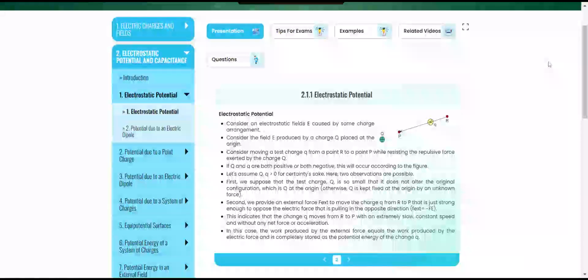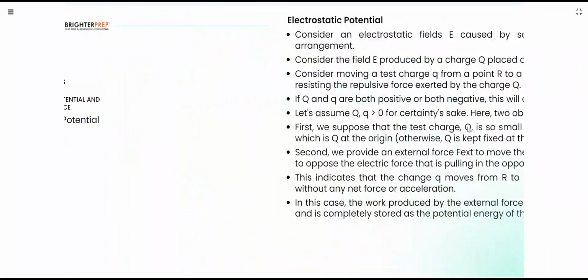Now, more about this, we have many MCQs expected from this topic, not many numericals. Before proceeding to the MCQs, we are going to discuss, do you know what is the unit for this electrostatic potential? Yes, what will be the unit?